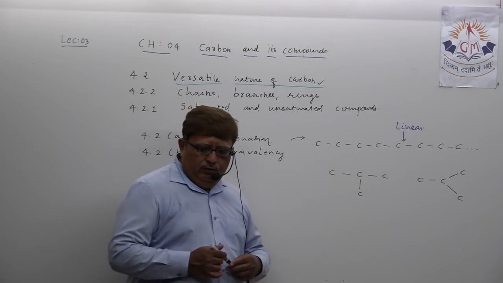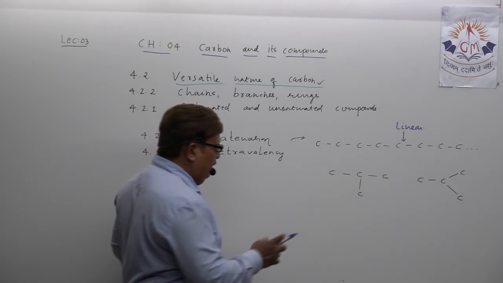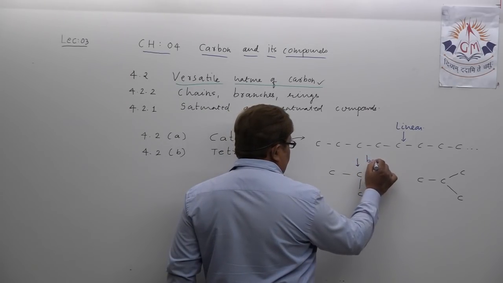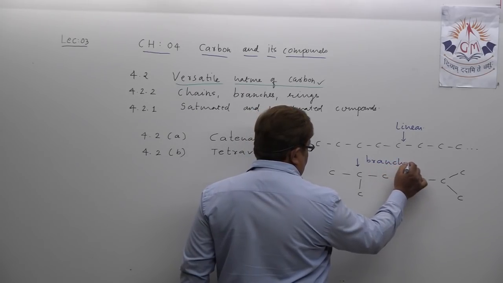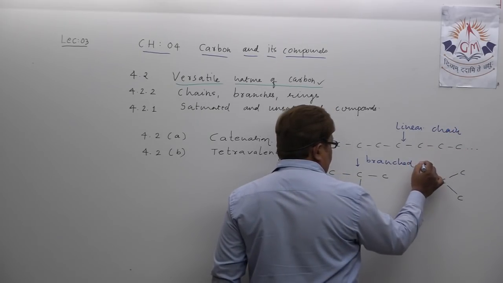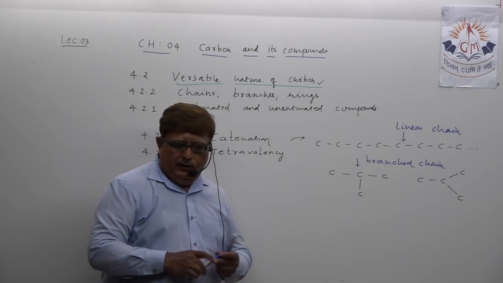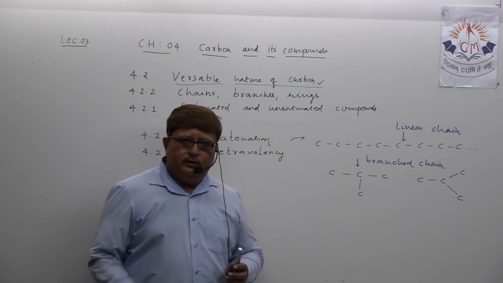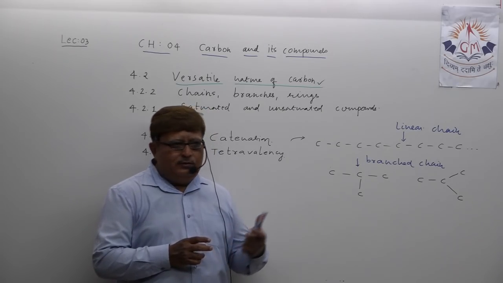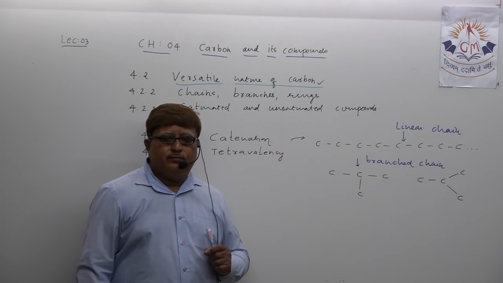This is also a chain of carbon atoms. This is also a chain of carbon atoms, but this is a linear chain. This is a branched chain structure. Just try to understand, dear student. Branched chain. You can call it linear chain structure. This is a branched chain structure. Okay? No other element present in nature has this particular capacity to form a long linear chain of the same atom or a branched chain of the same atom.